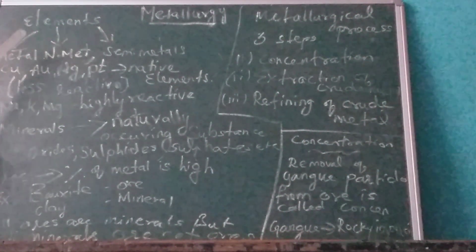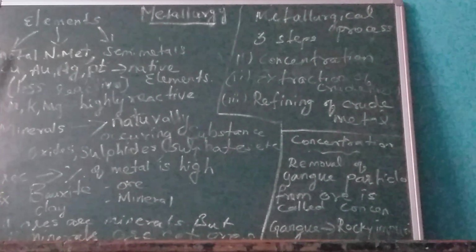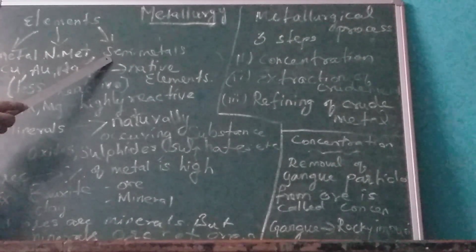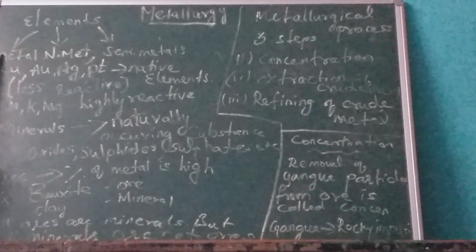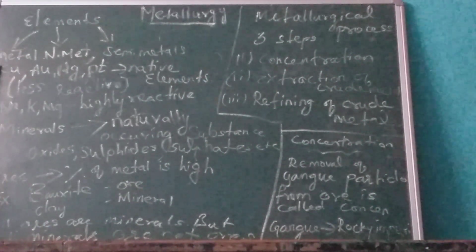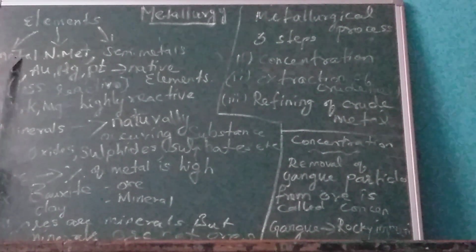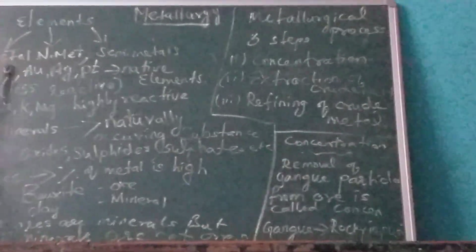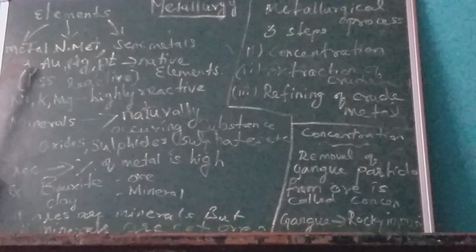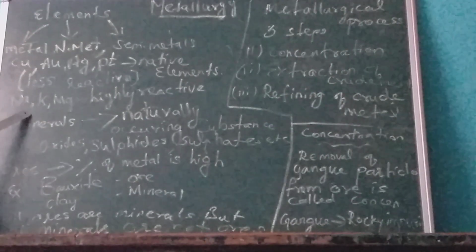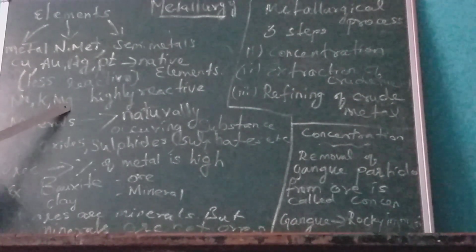Elements may be classified into three types: one is metals, second non-metals, and third one is semi-metals. The main properties of metal are shining, sonorous, malleable, and ductile, which are not found in the non-metals. Some examples for metals are copper, gold, silver, platinum, sodium, potassium, magnesium, etc.